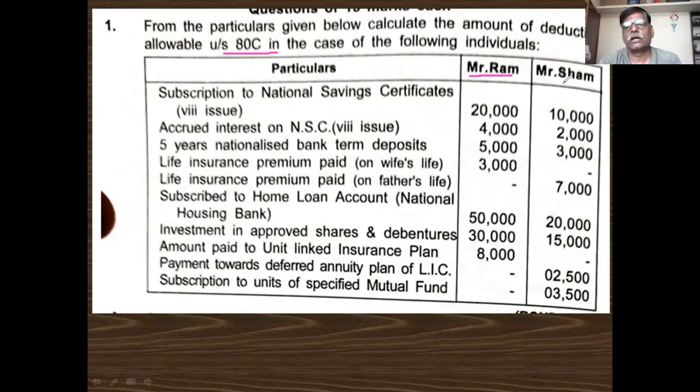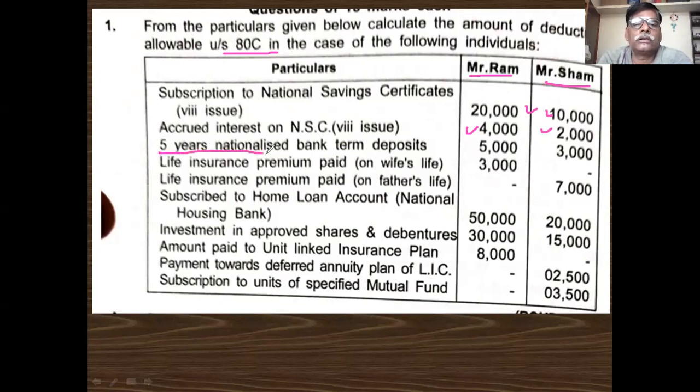First individual is Mr. Ram. Second individual is Mr. Sham. You may calculate separately or you may calculate in a columnar form. Subscription to National Savings Certificate is eligible. First column 20,000, second column 10,000. These two are eligible. And accrued interest on NSC is also eligible for deduction.